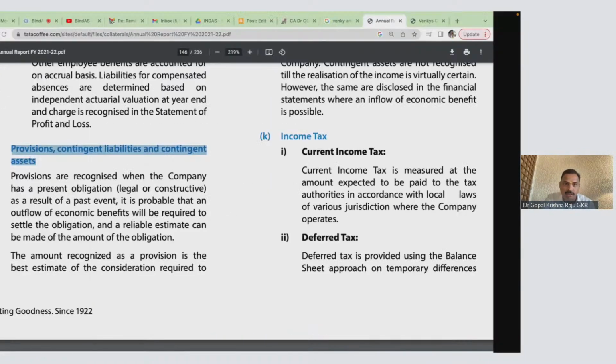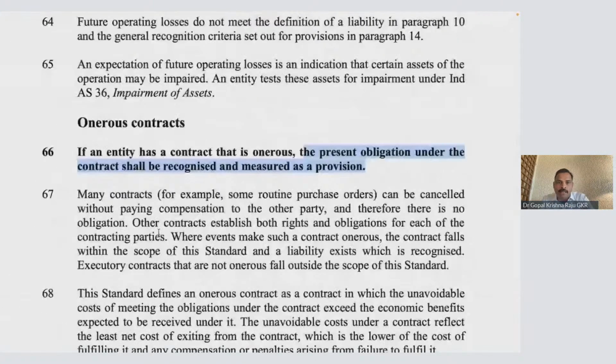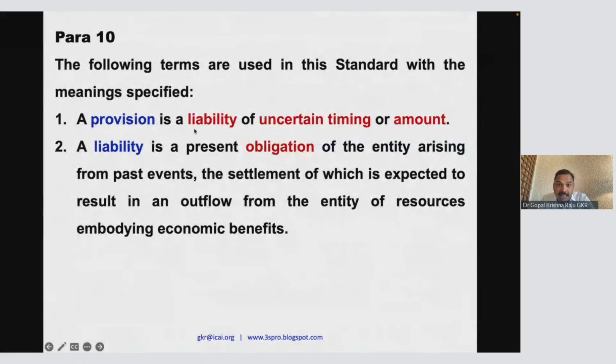Now, please look at this terminology, all of you. Provision is a liability of uncertain timing or amount. So, provision is a liability. Let us be very clear about it. It is a liability. But when is that? What is the amount? When and what is uncertain. That is why you go for a provision. You create a provision. Let it come, you will pay.